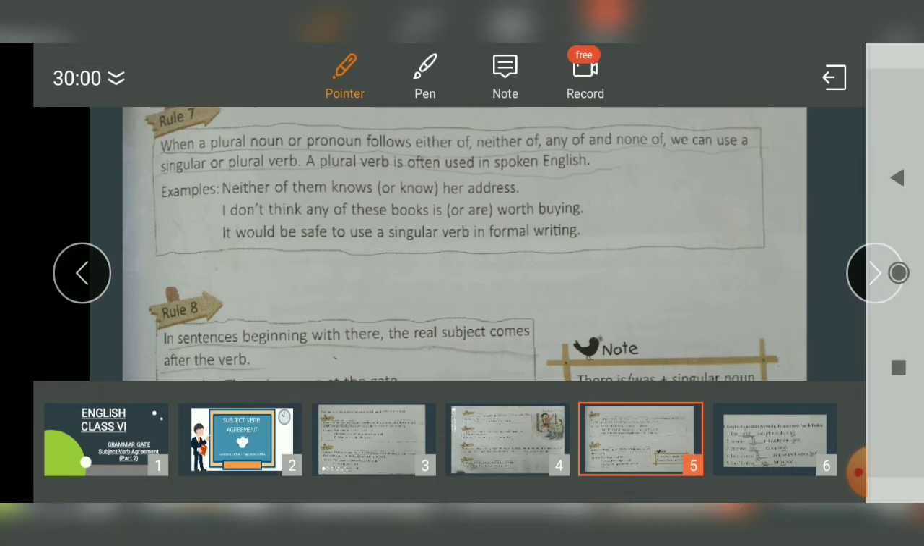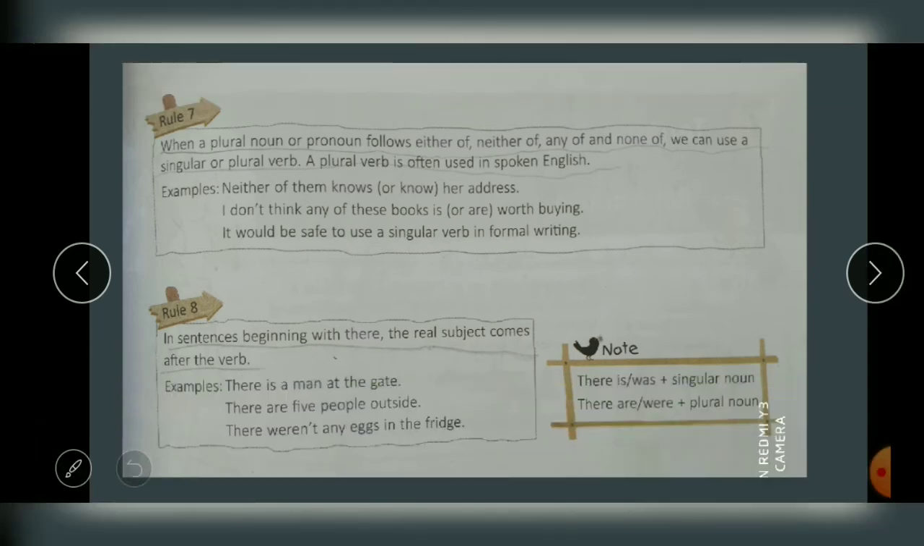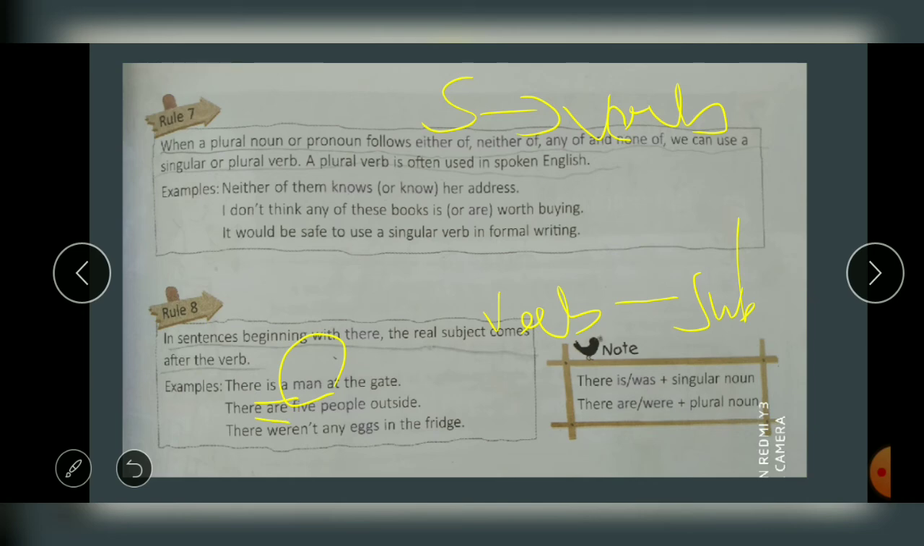See, I'll write and show you. Subject, then verb. Okay? But over here, verb and then subject. Okay? So, there is a man. Is singular verb, so singular subject. Plural verb, plural subject. Clear? So here, there is or was.